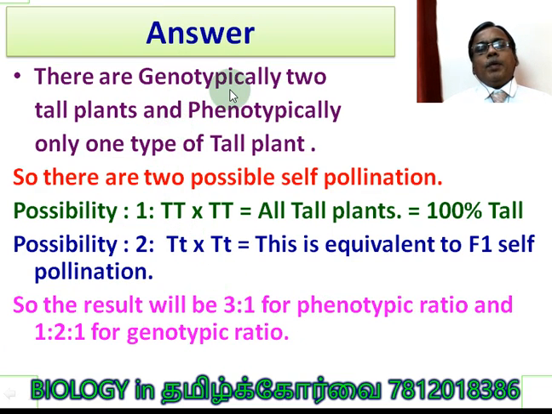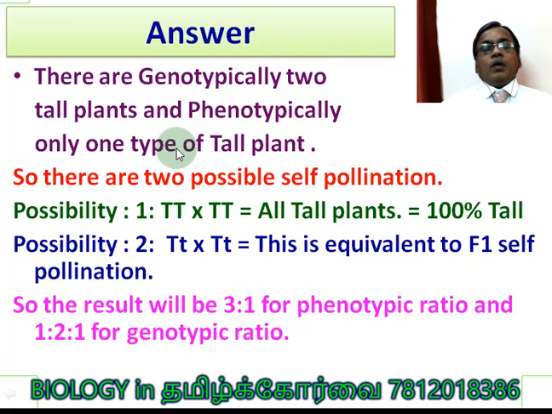There are genotypically two kinds of tall plants. First, we have to understand it. We have to go by the genotype here. Whenever we see the phenotype, we have to take into account how many genotypes are behind it. Phenotypically, though they are all tall plants, 75% of the F2 generation were tall.